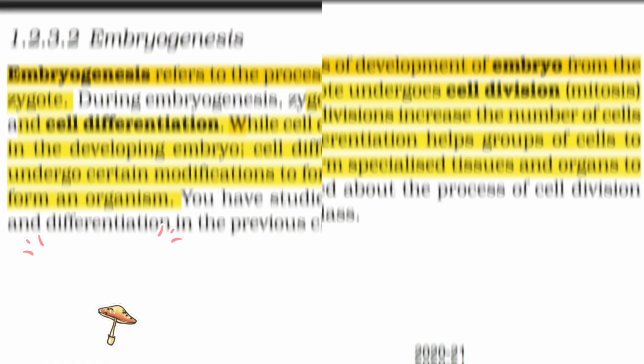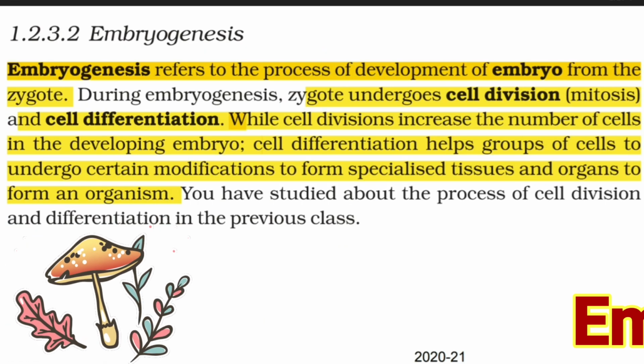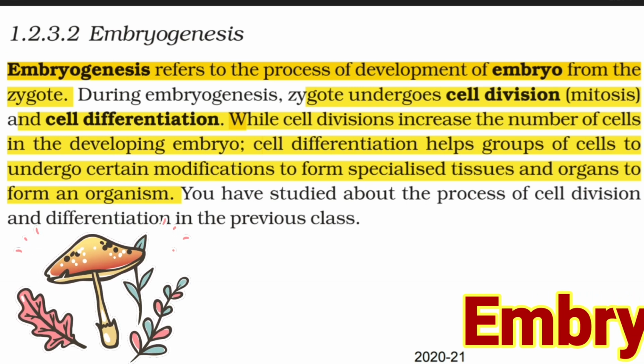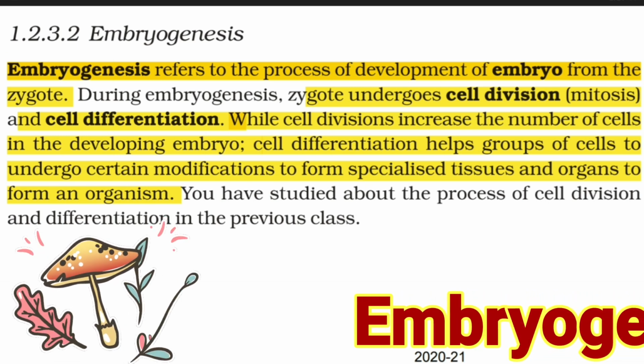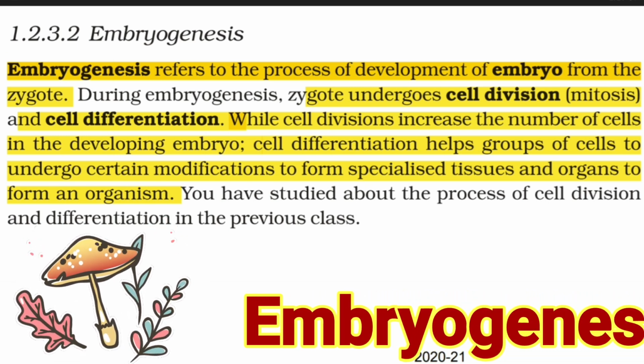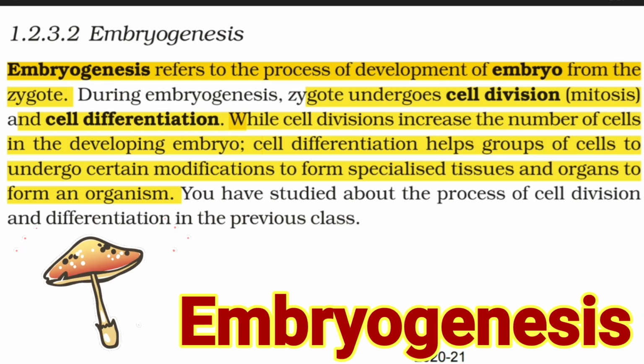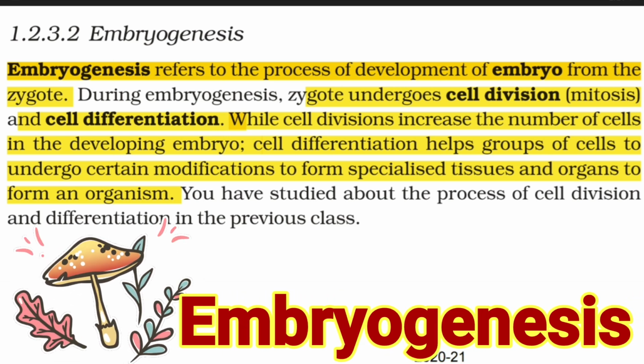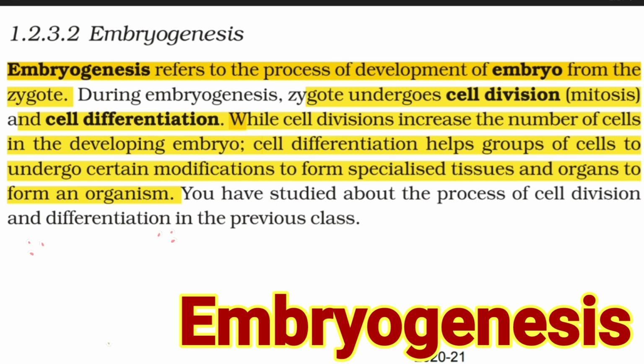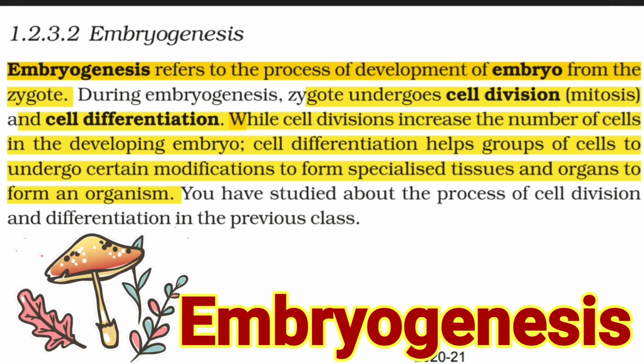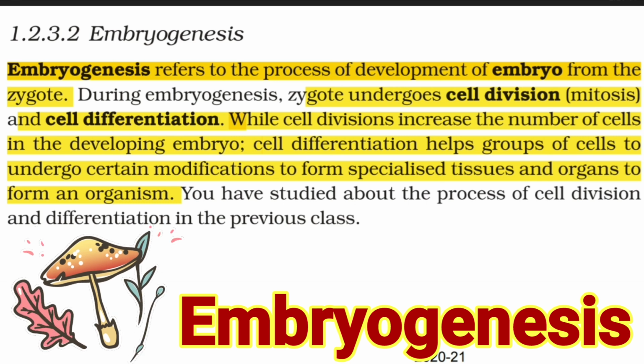Now we will discuss the process of embryogenesis. The embryogenesis process starts after the formation of the zygote. As the zygote undergoes cell division, that is called mitosis, and after the division it gives rise to a new structure that is called the embryo.